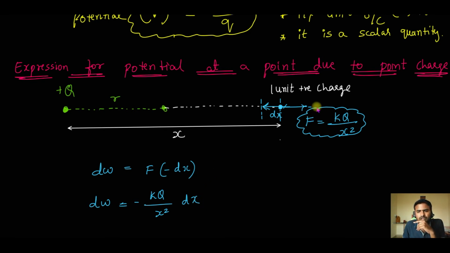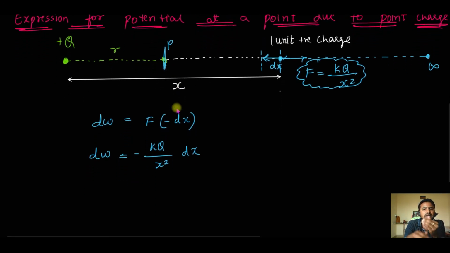Now I want to know how much work I have to do to bring this charge from where to where? From infinity to this point. I want to know how much total work I will have to do to bring this same 1 unit charge from infinity to a given point. Maybe I can consider this point as P. So in between somewhere the small work done is known to us. So now if I want to know the total work, I will have to do integration.